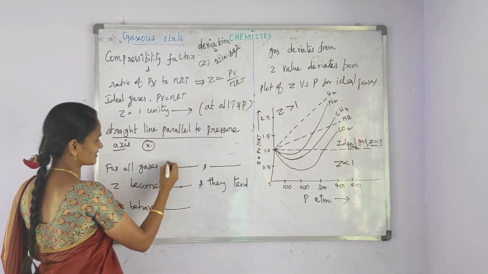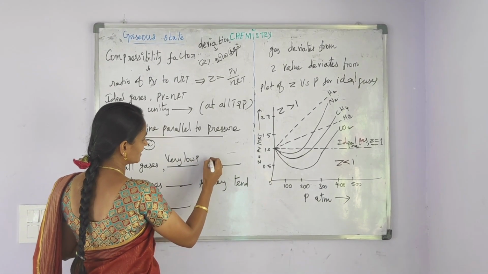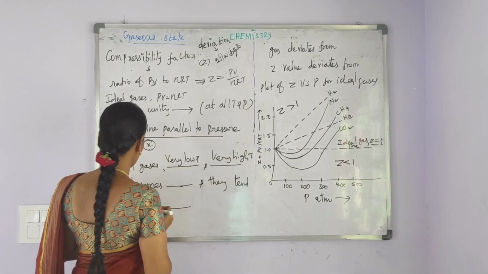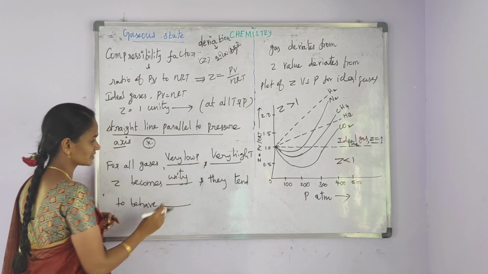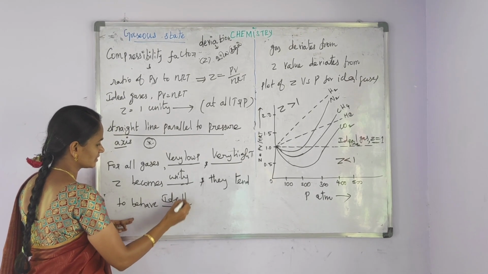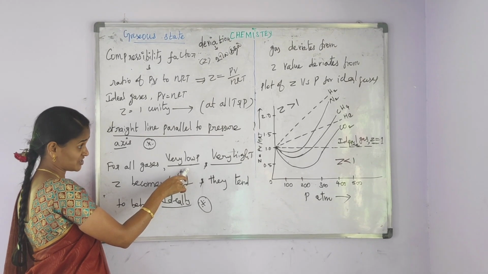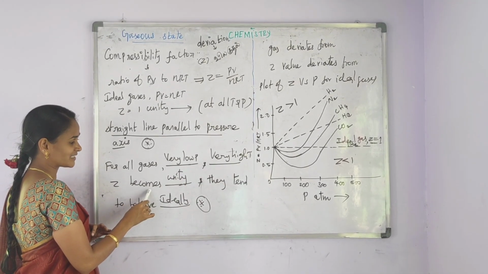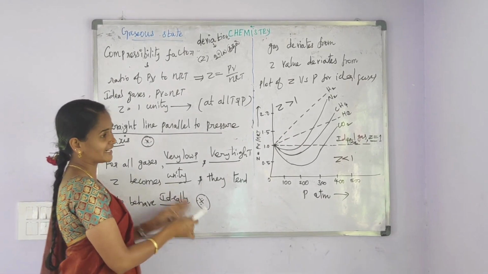For all gases at very low pressure and very high temperature, the compressibility factor value becomes unity and the gases tend to behave ideally.